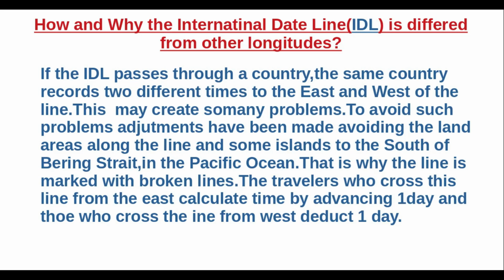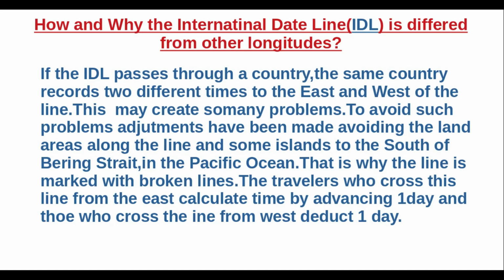If the International Dateline passes through a country, the same country records two different times to the east and west of that line. This may create so many problems. To avoid such problems, adjustments have been made, avoiding the land areas along the line and some islands to the south of Bering Strait in the Pacific Ocean. That's why the line is marked with broken lines.